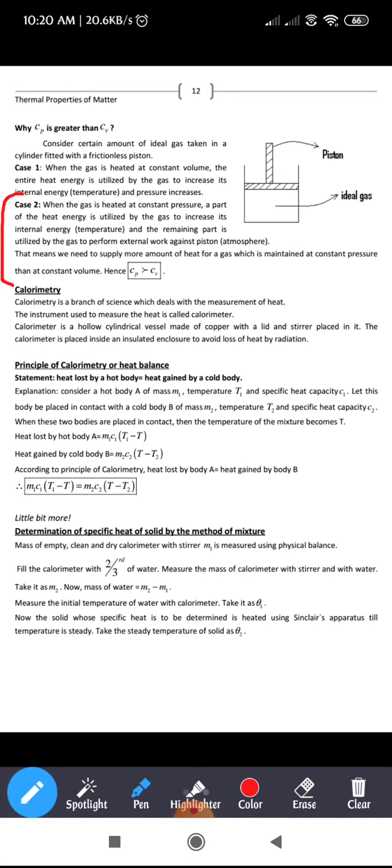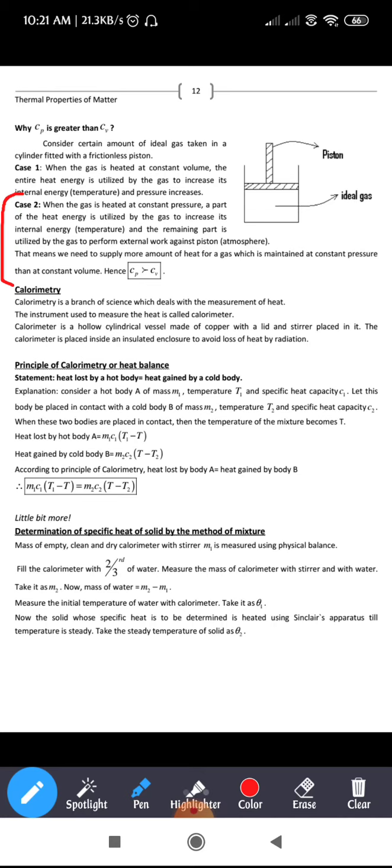Case 2: when the gas is heated at constant pressure, a part of the heat energy is utilized by the gas to increase its internal energy, that is temperature, and the remaining part is utilized by the gas to perform external work against the piston. That means we need to supply more heat for a gas maintained at constant pressure than at constant volume.